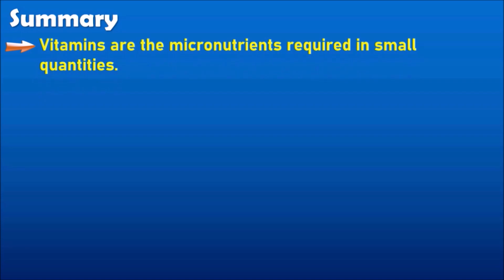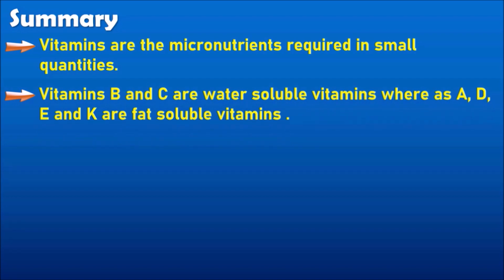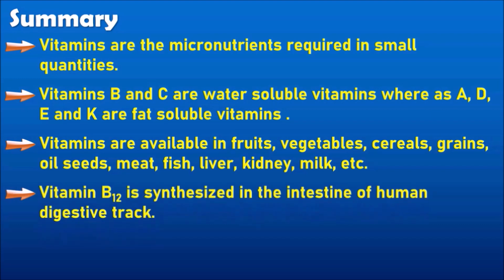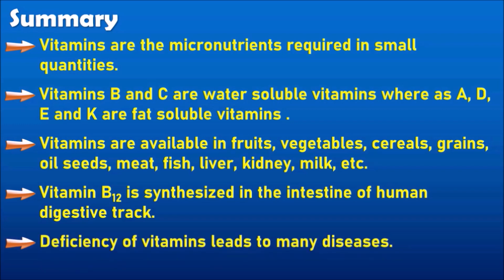Summary. By the end of this video, you have learned vitamins are the micronutrients required in smaller quantities. Vitamins B and C are water-soluble vitamins, whereas A, D, E and K are the fat-soluble vitamins. Vitamins are available in fruits, vegetables, cereals, grains, oilseeds, meat, fish, liver, kidney, milk, etc. Vitamin B12 is synthesized in the intestine of the human digestive tract. As well as deficiency of vitamins leads to many diseases in children.